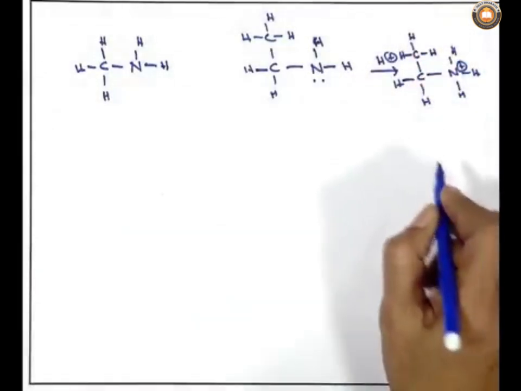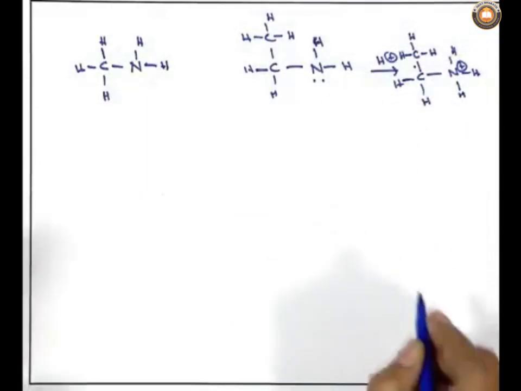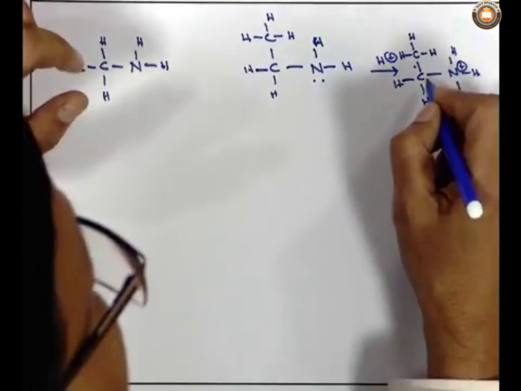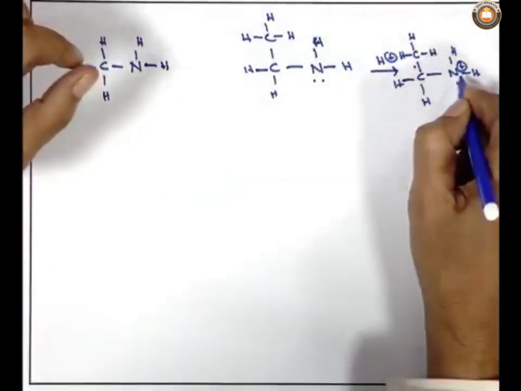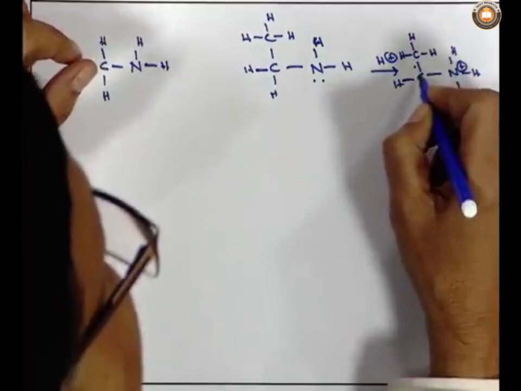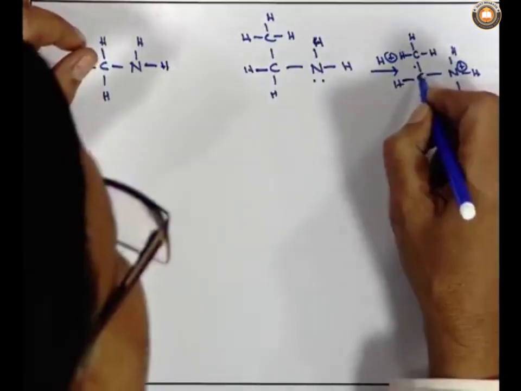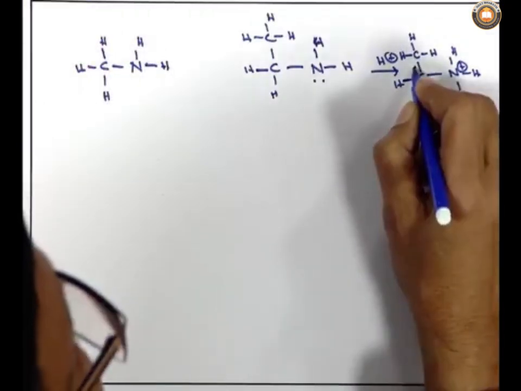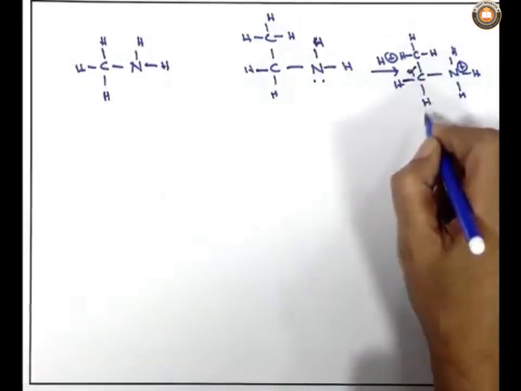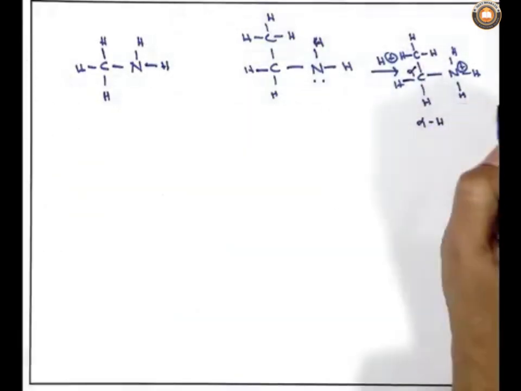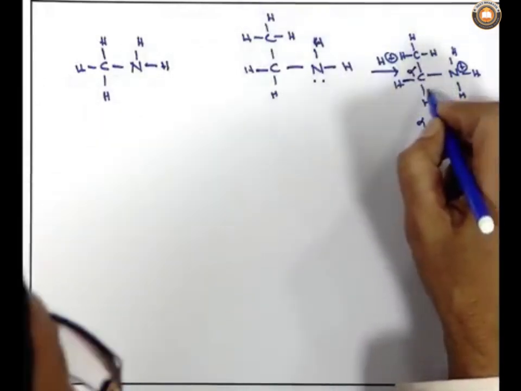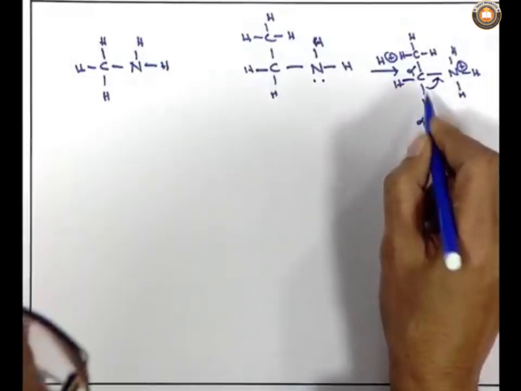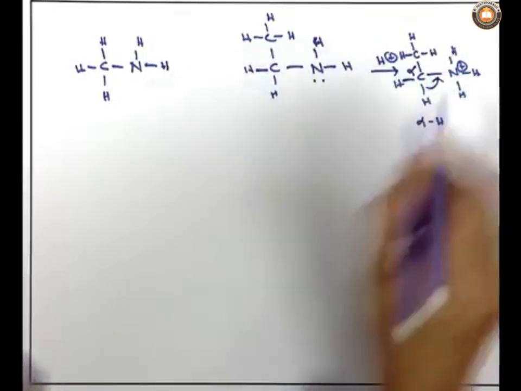What it will do? It will increase the electron density by inductive effect. At the same time, with respect to this nitrogen which is now positively charged, there is a carbon having a hydrogen atom directly attached to it. We call this type of carbon an alpha carbon. So, this hydrogen will be called the alpha hydrogen, and if there is an alpha hydrogen, then this hydrogen could be shifted, or the electron pair forming the carbon-hydrogen bond could be shifted to the carbon-nitrogen system.